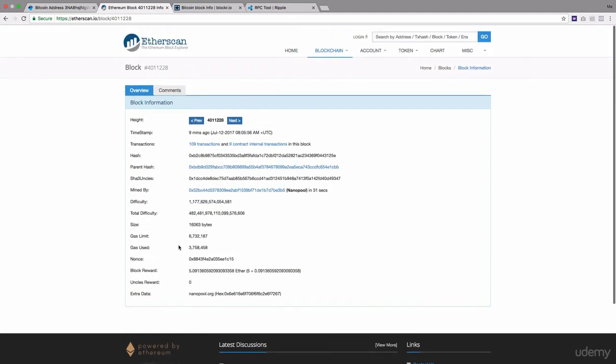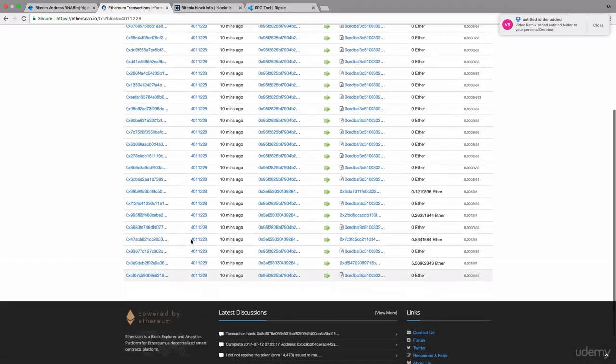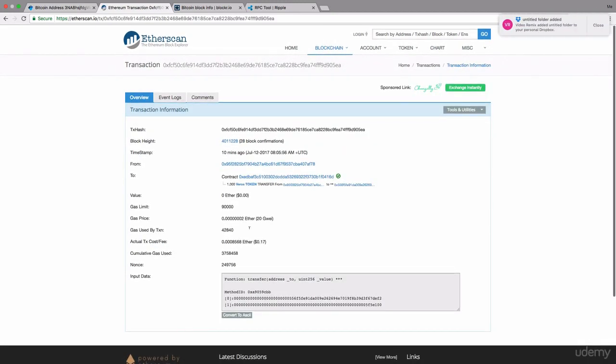So now we can go to the particular transaction. This is the parent hash, meaning the parent block hash. We can go to the transactions. Let's check the 109 transactions this block has added. If you click on this, it will show you all the transactions which have been mined into this particular block by the miner. Click on the transaction hash and you will get the transaction. As you can see, this particular 1000 Veros token has been transferred from this address to this address using this particular method, and this is all the transaction information.